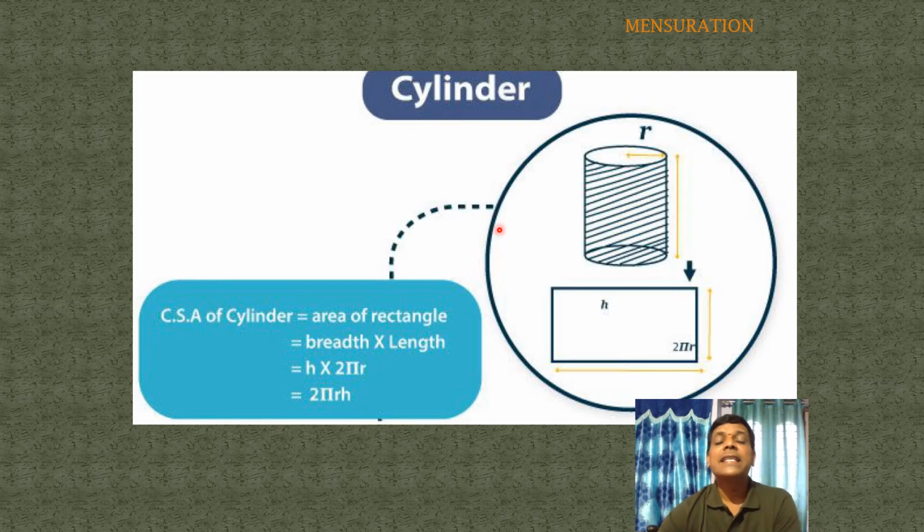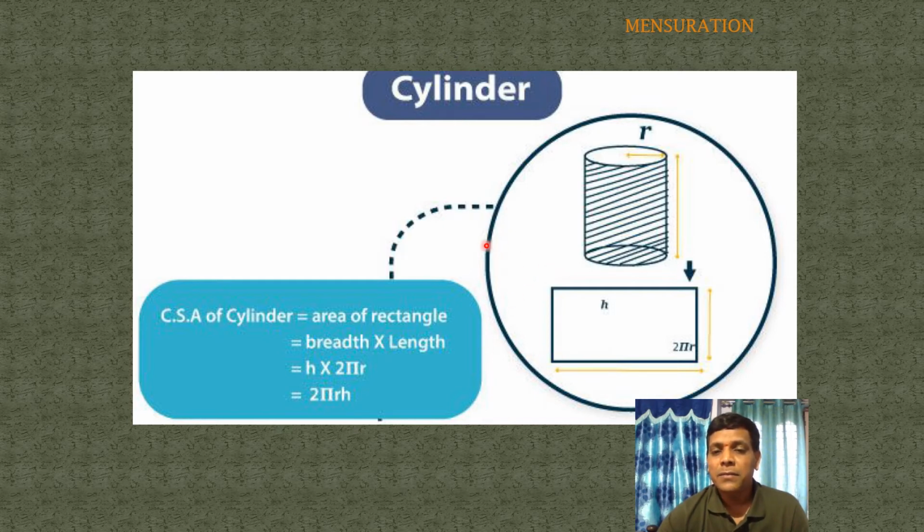First of all, CSA of a cylinder. A cylinder is formed by a rectangular sheet. This is an example of a rectangular sheet. This is the length. This is the breadth. Now we can roll the rectangular sheet, and we get a cylinder. Here the length converts into the circumference of the circular base and top.